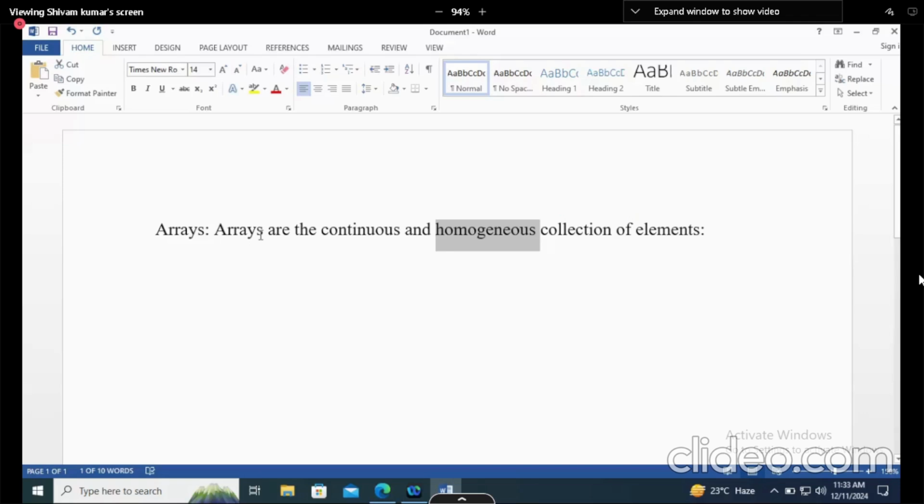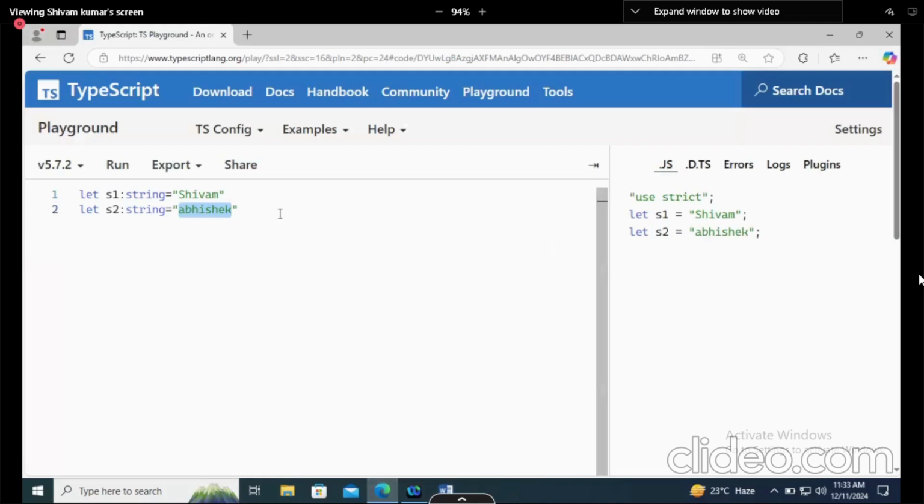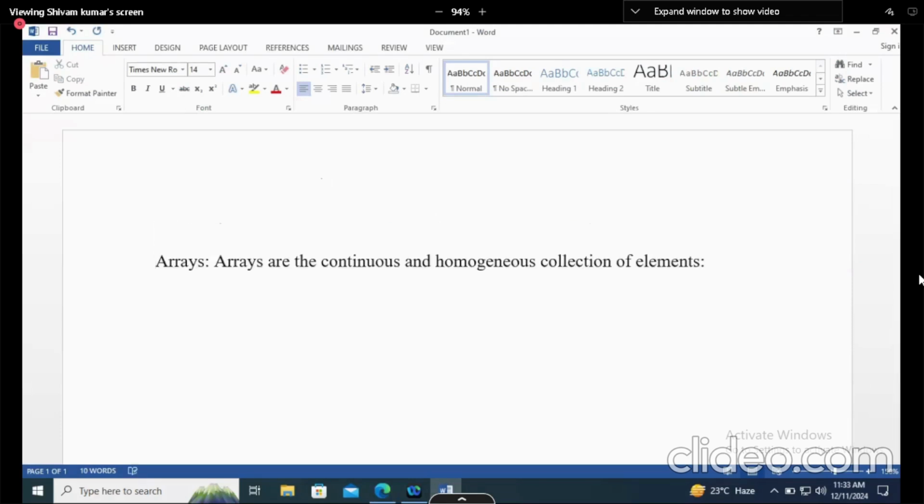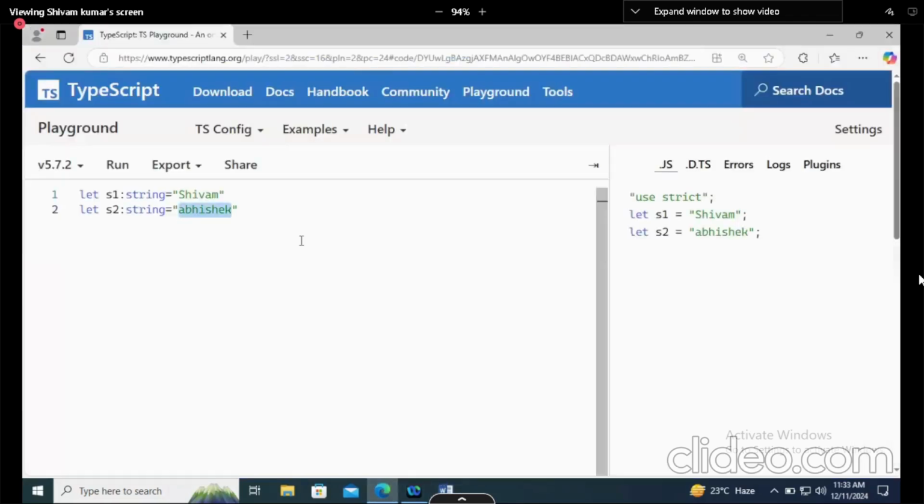That's why we are saying that arrays are continuous. Now what do we mean by continuous? It means they will store the values in a continuous way. Understood arrays now? Why do we need arrays? Because if we are storing the same type of values, then why declare multiple variables for it? We can work with a single variable. Understood? The next question is how we declare arrays in TypeScript.